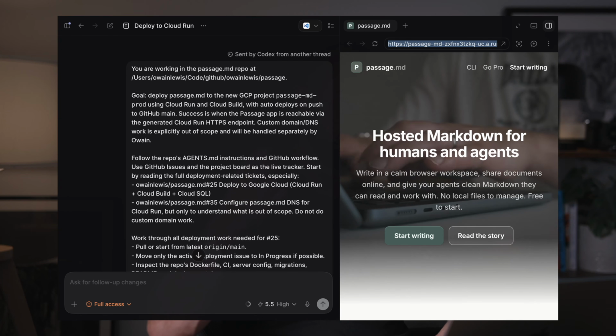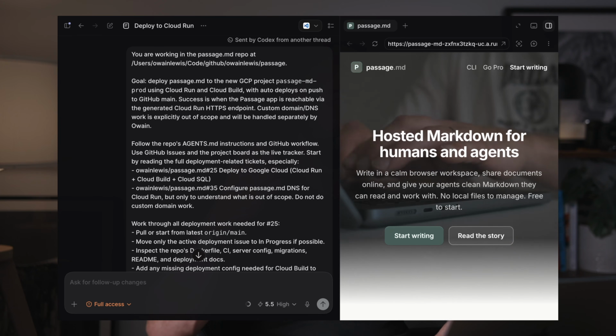It can use any kind of different ways it wants to check if the application is live and healthy. So here it is on Google Cloud Run. This was an application running on my local machine that the agents deployed to production for me. I didn't do a thing. So we gave it a very clear goal: deploy the application to this new Google Cloud project. We also want to set up CI/CD automation. So basically what happens is whenever I push my code to GitHub, then the whole project will get auto-deployed as well.